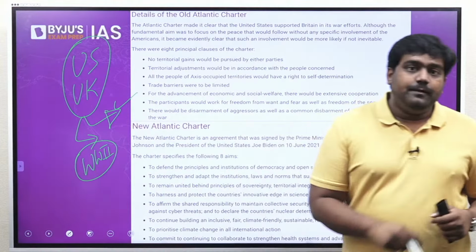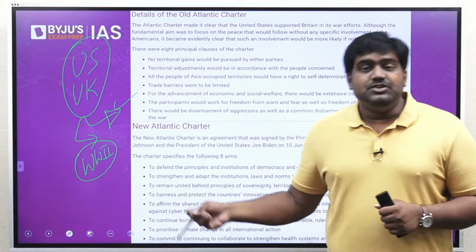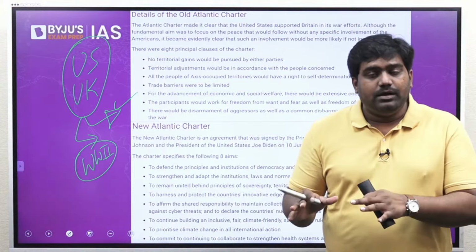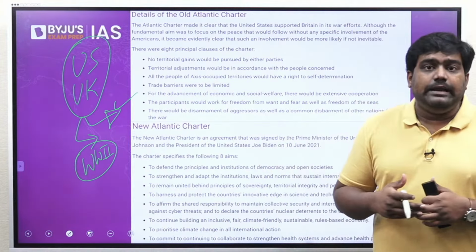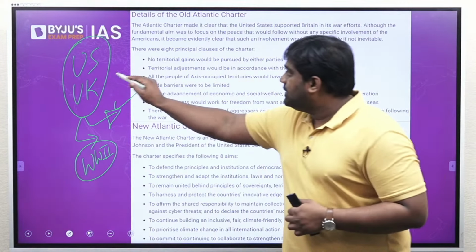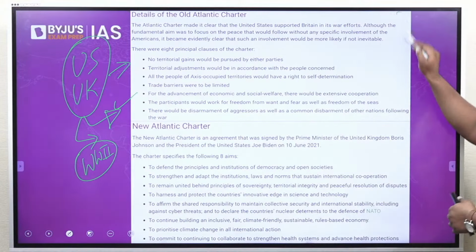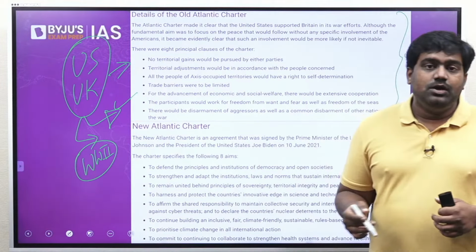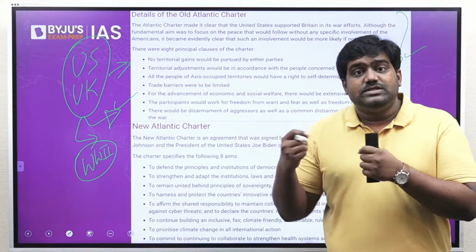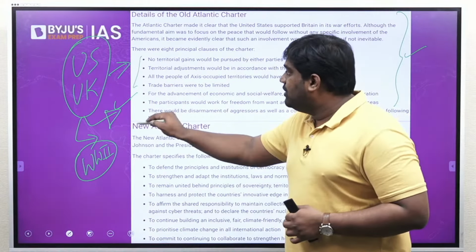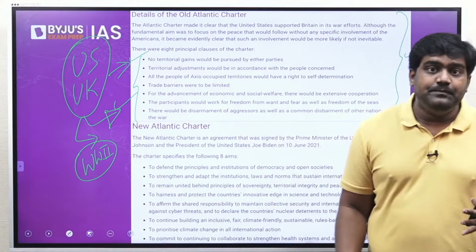During the World War period, US and UK were closely aligned together against the Axis powers, and they set out a chart, a path for the world, and this was codified in the Atlantic Charter. You can see the key provisions of the old Atlantic Charter over here. It essentially committed these countries to focus on the right to self-determination, which was being denied by many imperial powers and fascist powers like Germany, right?